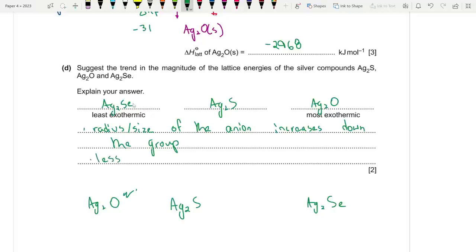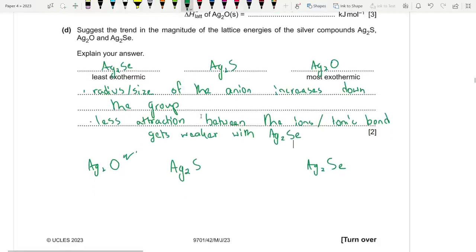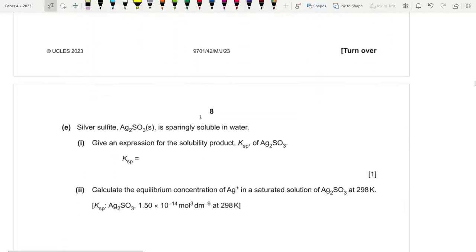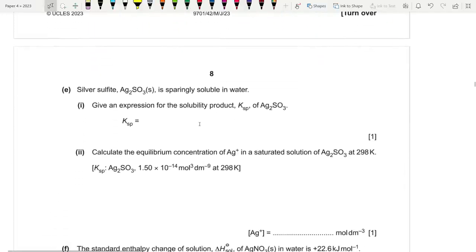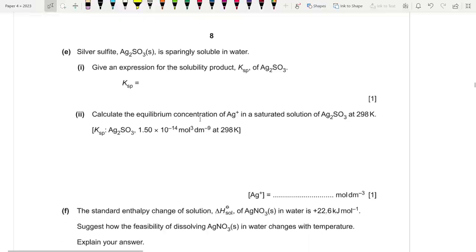That there is less attraction between the ions, or you could say that the ionic bond gets weaker with Ag2Se.